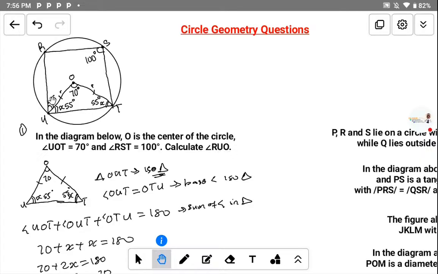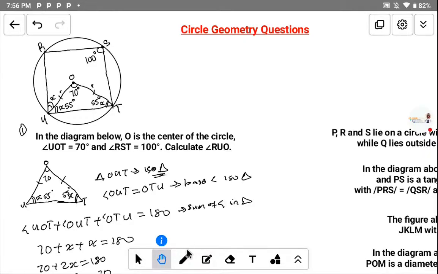So we want to look at this angle here. How do we get this angle? Let me say that this angle we have here is equal to 55, and the full angle here is what we are told to find. We are told to find this angle S here. Now, how do we attempt to solve that?